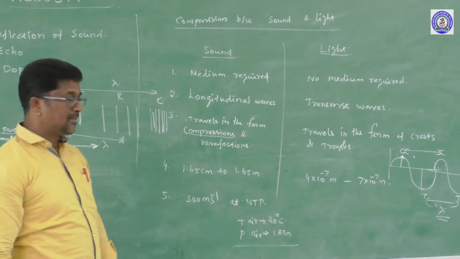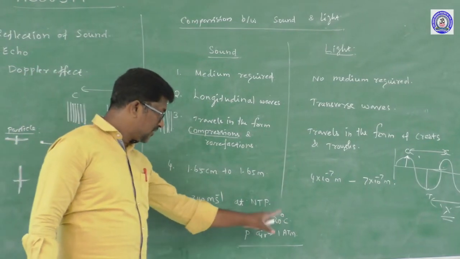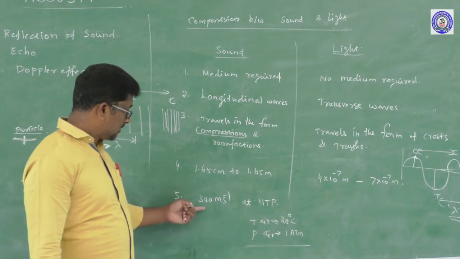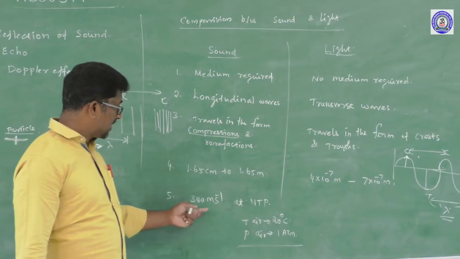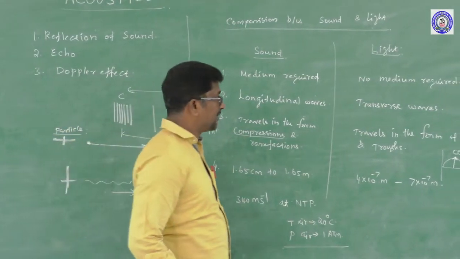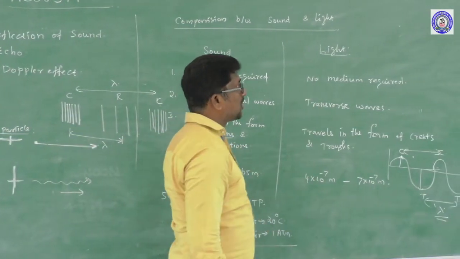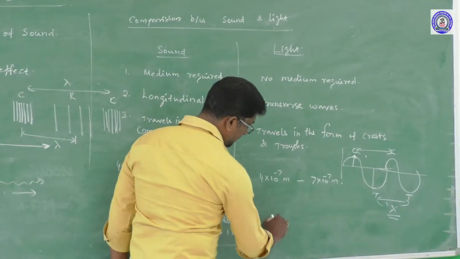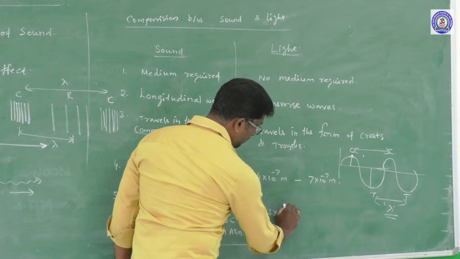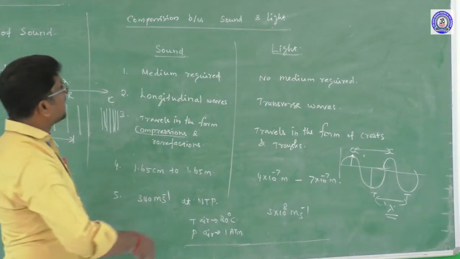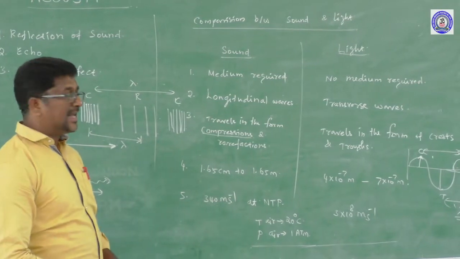So at a temperature of 20 degrees Celsius and a pressure of 1 atmosphere, the sound wave can travel with the speed of 340 m s^-1. And the speed of light wave in the air medium is 3 × 10^8 m s^-1. So these are the comparisons between the sound wave and the light wave.